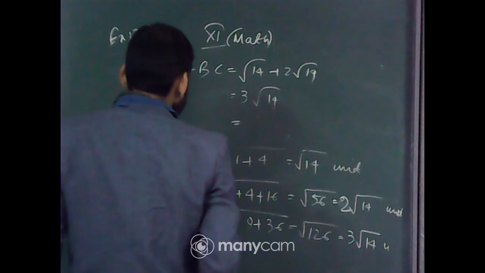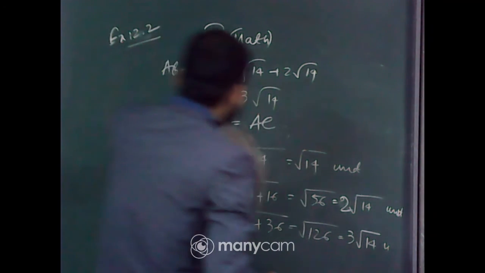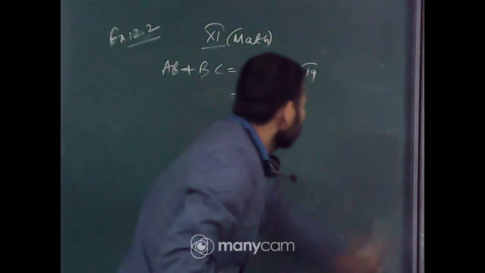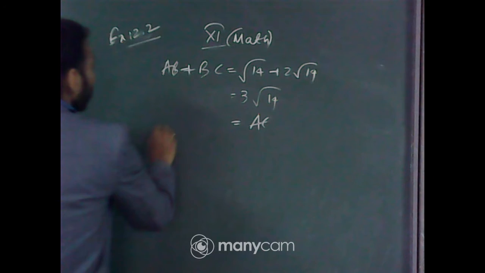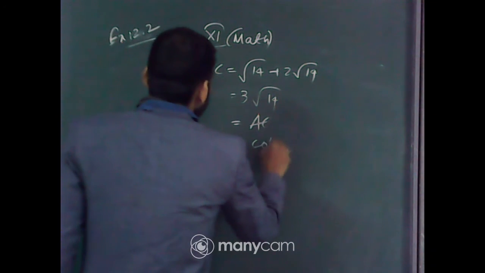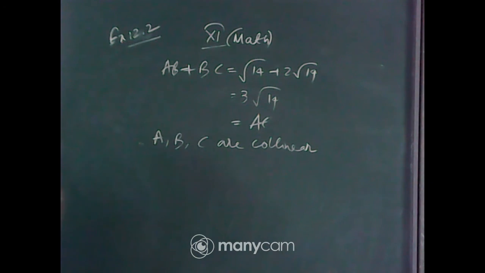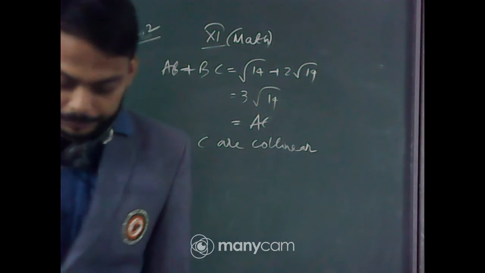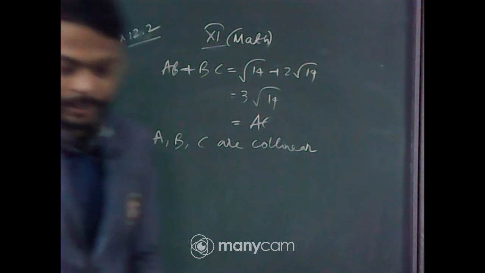That means it will give you AC. So from this result we can conclude that therefore A, B, C are collinear. Isn't it? Is it clear?